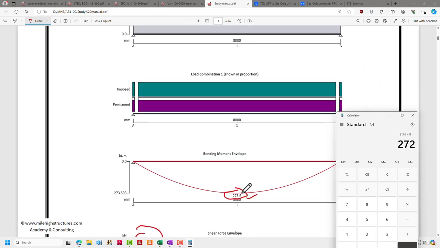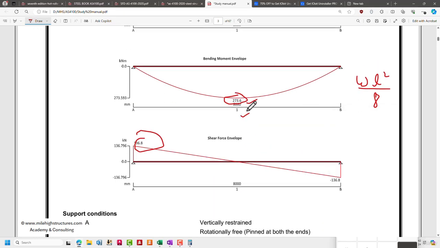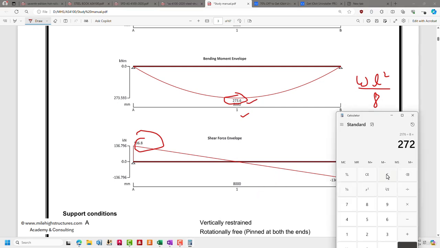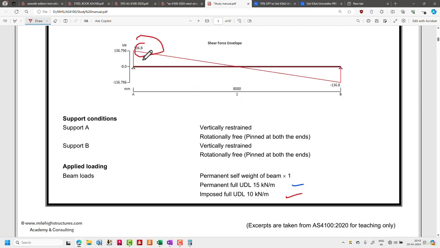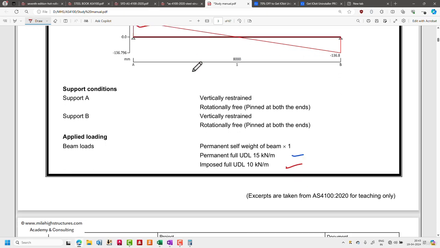And the one that we are considering is approximately 273.6, so that we can adjust. Similarly, for this also, we do know that the shear force here is approximately WL divided by 2. In our case, W was 36 into 8, divided by 2. So similarly, we can calculate the shear force by using the formula W into L by 2. W we have already calculated a few minutes back, and according to that, we can simply find out the shear force value also.